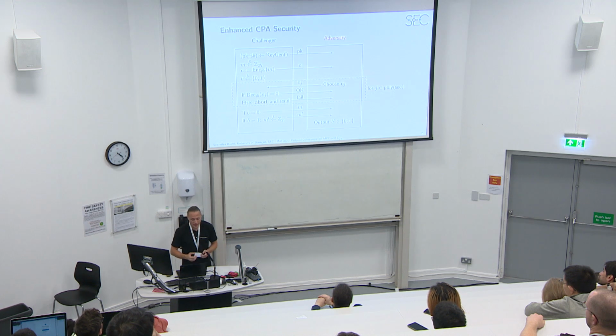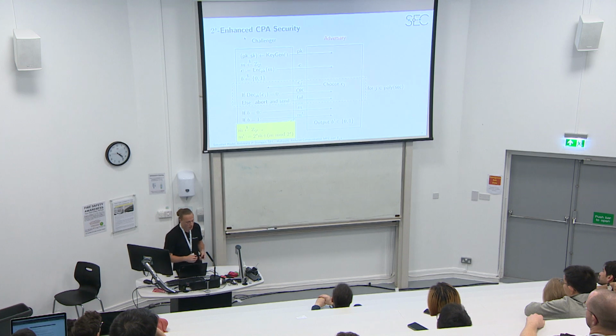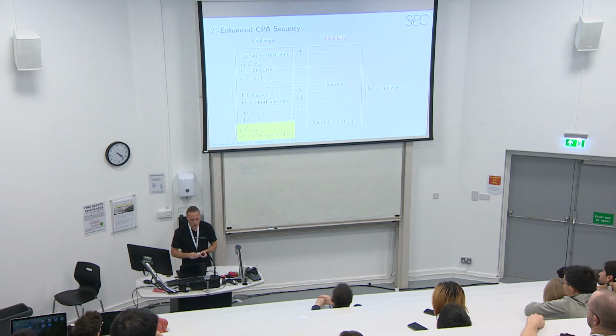However, we did a slight adaptation to the security game, and we call this 2S enhanced CPA security, and we showed that this is possible to achieve, and that this is a security notion that is fulfilled by the BGV encryption scheme under common assumptions, namely linear target malleability.